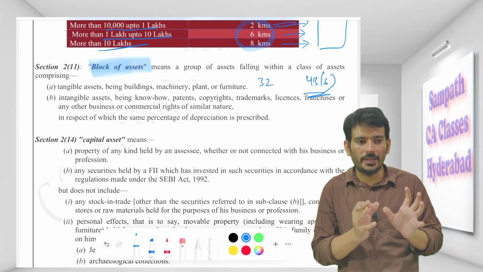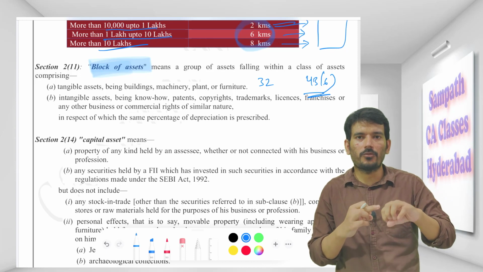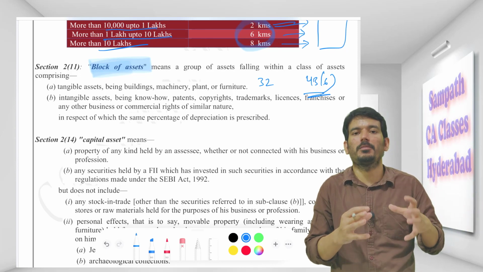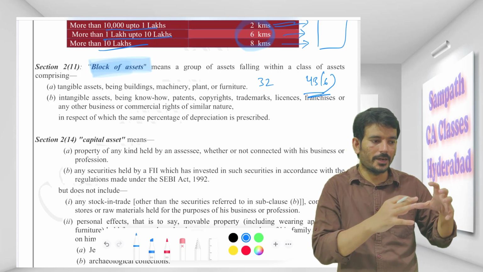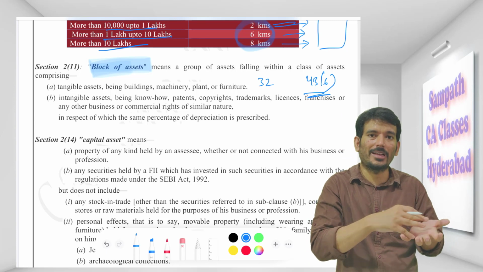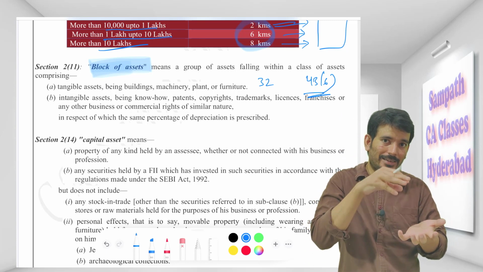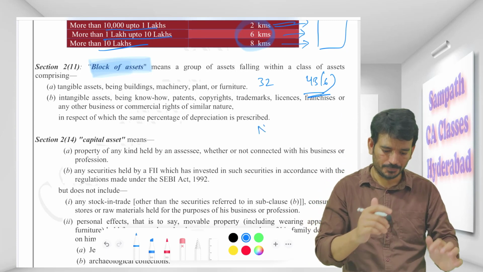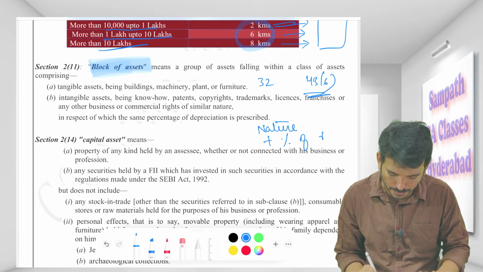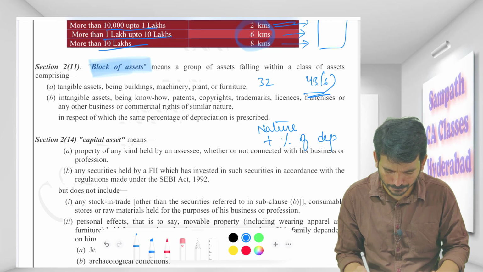Now I need to see which item falls under what category. So this will be determined by creating multiple blocks, but make sure that each block has the same kind of asset and the same kind of rate. So the nature has to be the same plus the percentage of depreciation has to be the same.